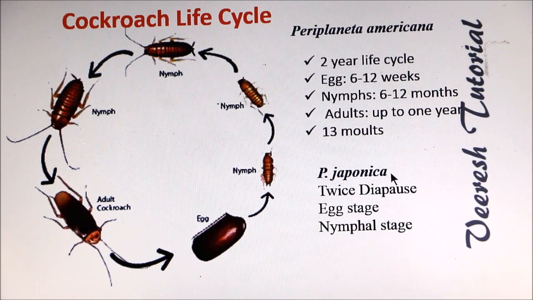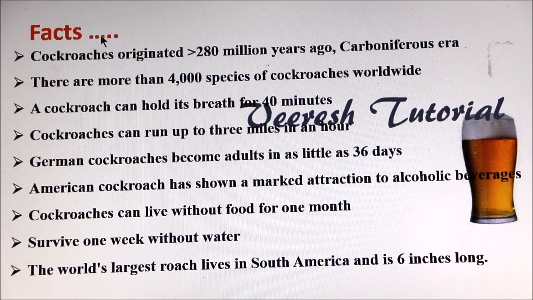Periplaneta japonica undergoes diapause 2 times in its life stages. First diapause during egg stage and second diapause during nymphal stage. Let's see some interesting facts about cockroaches. Cockroaches are believed to have originated more than 280 million years ago in the Carboniferous era.